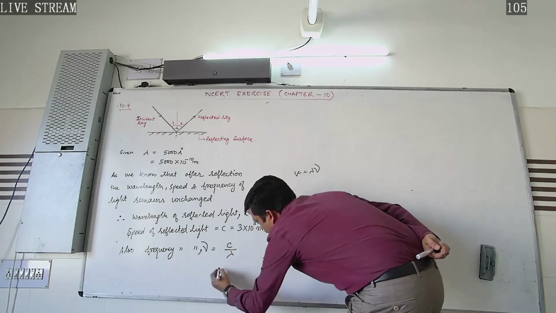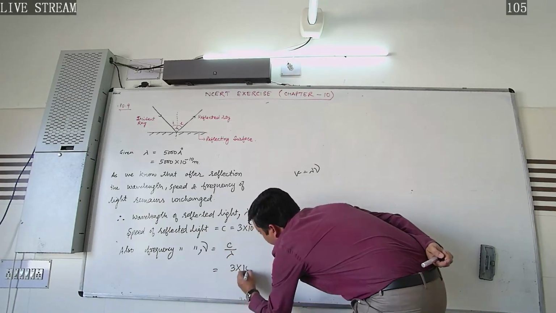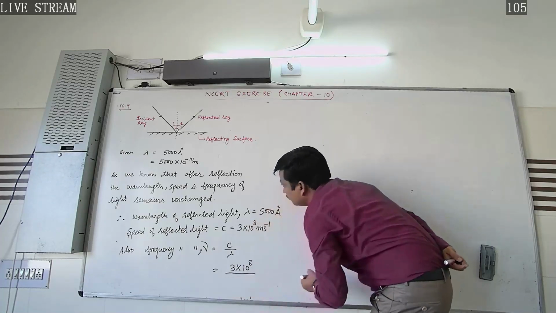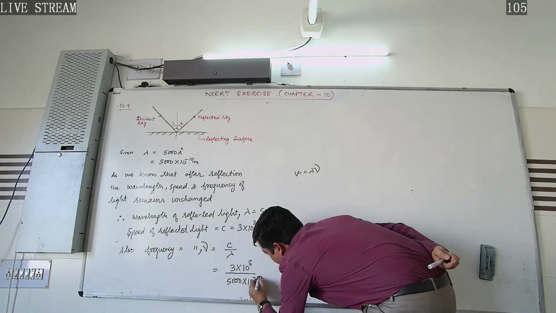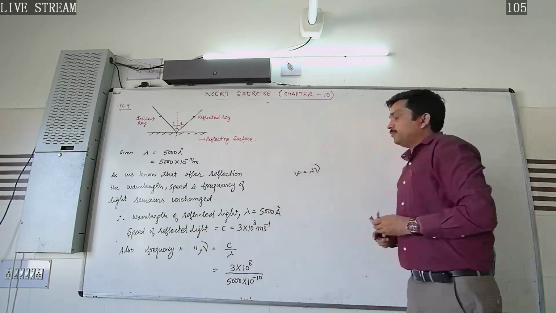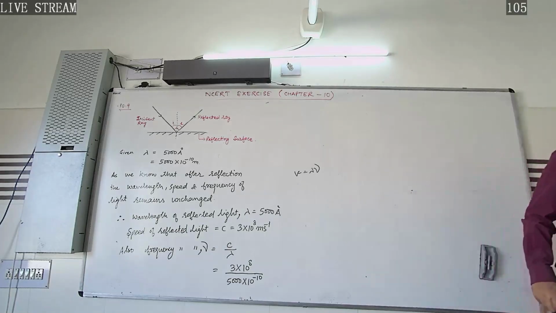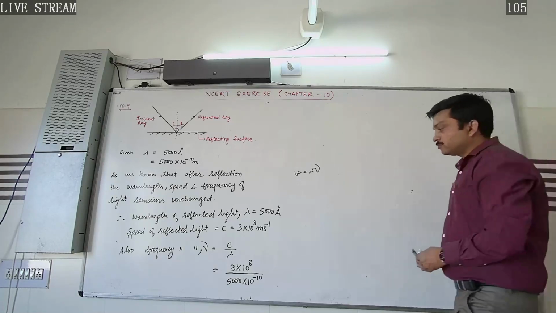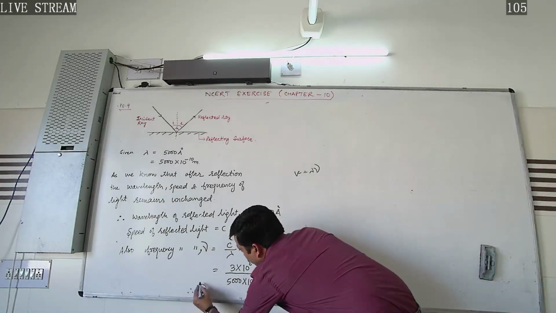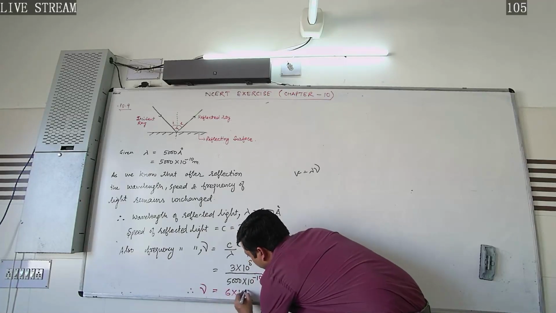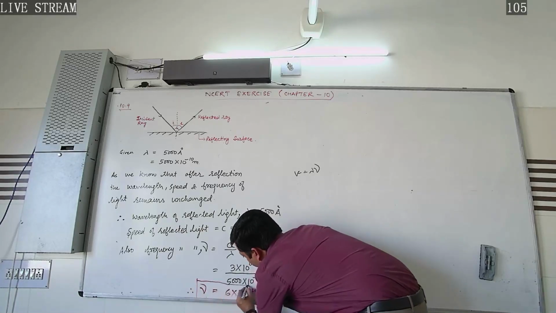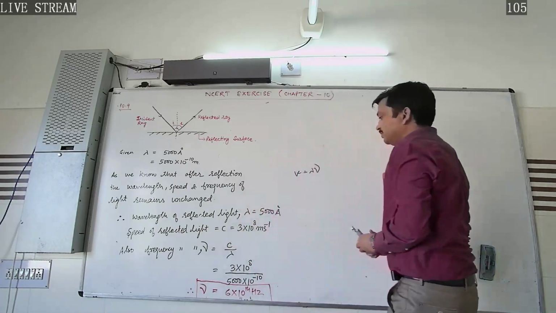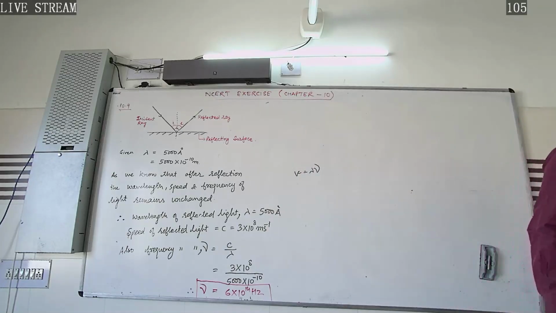Putting the value 3 into 10 to the power 8 divided by the wavelength 5000 into 10 to the power minus 10 meter, the meters cancel out, and after calculation nu comes out to be 6 into 10 to the power 14 hertz, or per second. So this is the required answer.